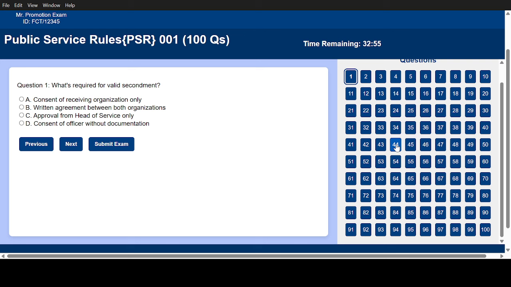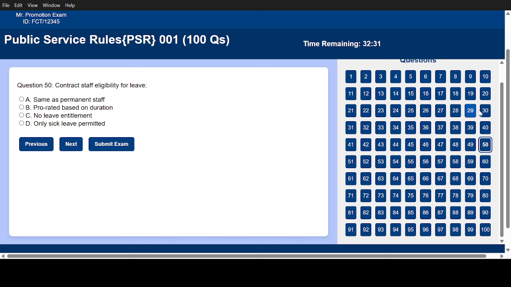The first function of this number grid is that when you click on any number, it takes you to the question. For example, number 50. When you click on number 50, you see a border line telling you that we are on number 50. Then here, you see question 50.